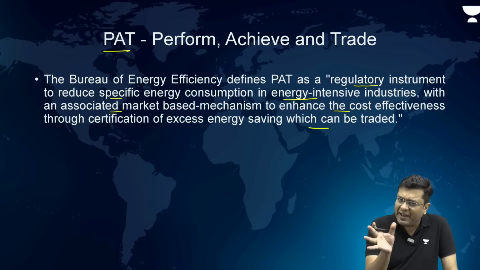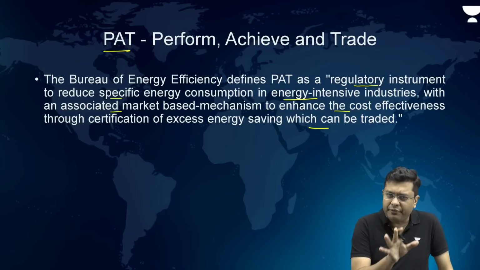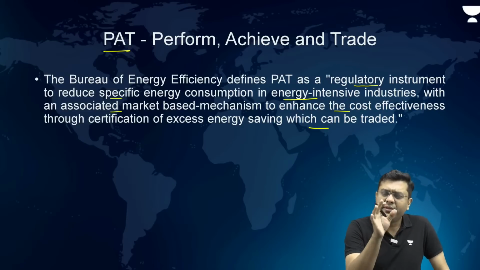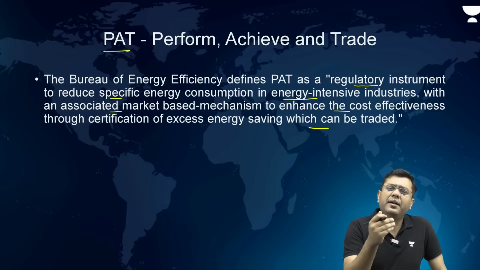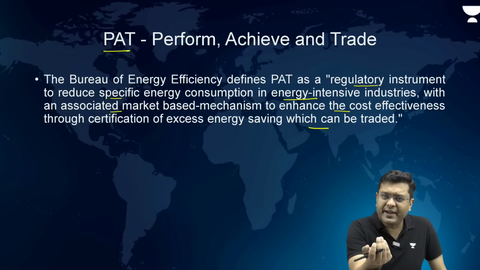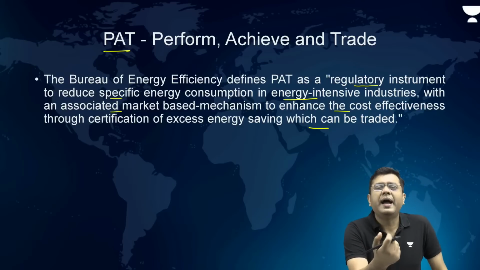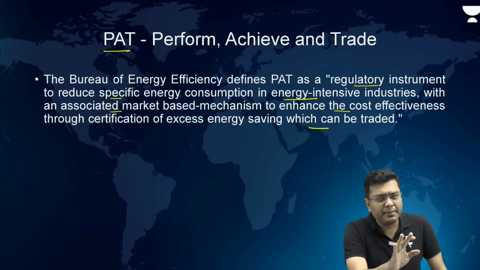So, while this definition might be a bit confusing, as is the case with most of the definitions, very simple crux of it is that it is to incentivize the industries to emit less so that they will be given credits and that credit can be traded in the market.